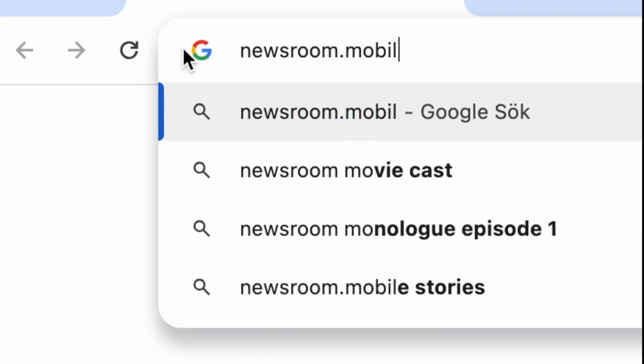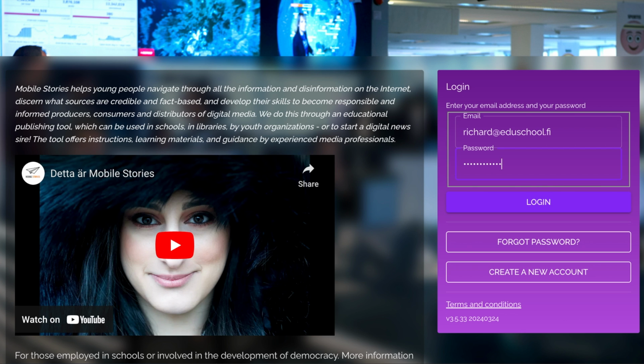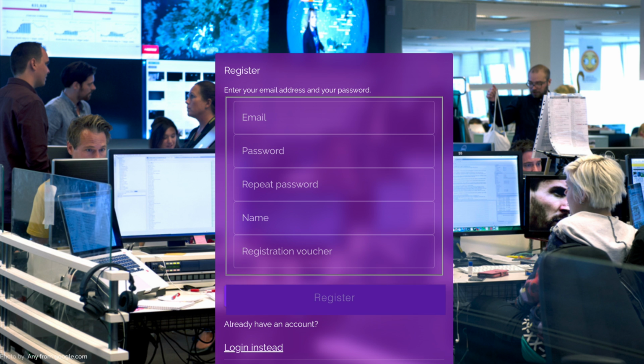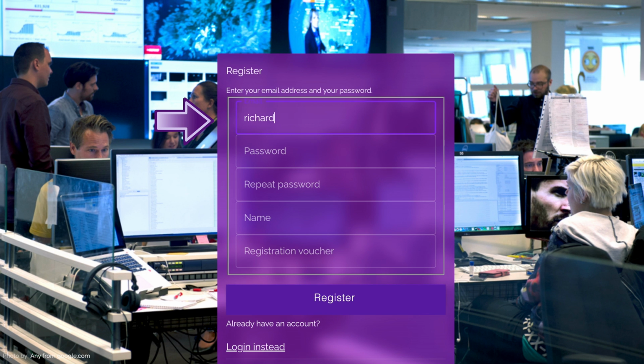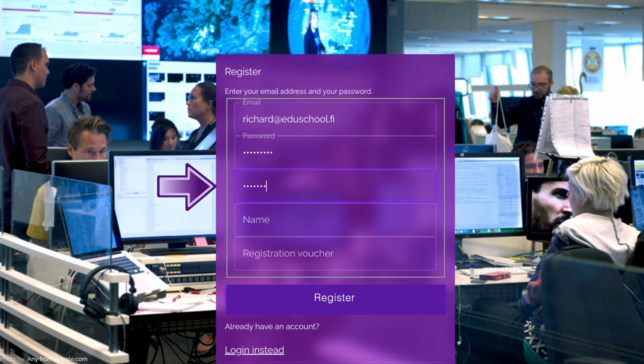Simply go to newsroom.mobilestories.com. If you already have an account, enter your username and password. If you don't, click on Create a New Account and follow the registration process. Enter your email address in the top line. Make sure you use your school email address. Come up with a password and type it in. Repeat it again on the next line.